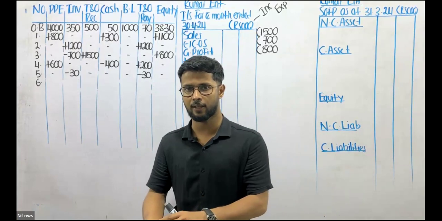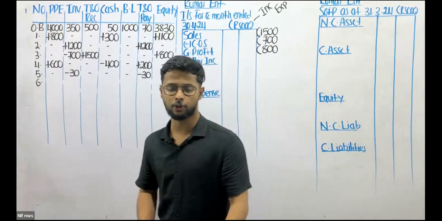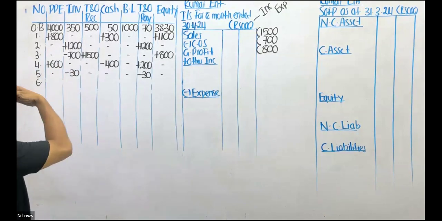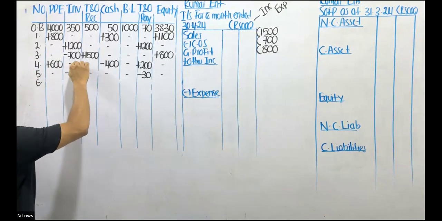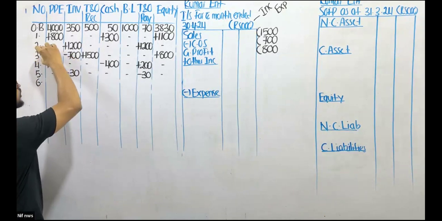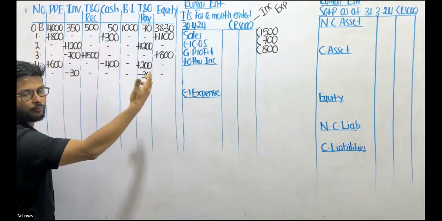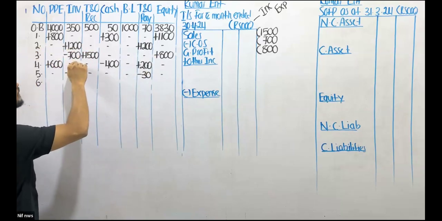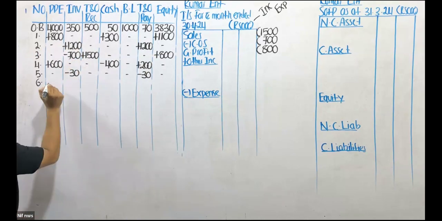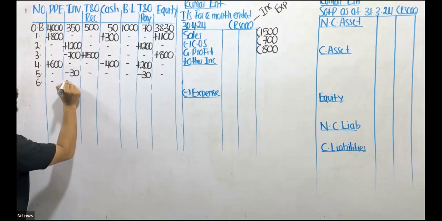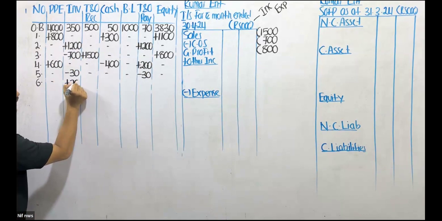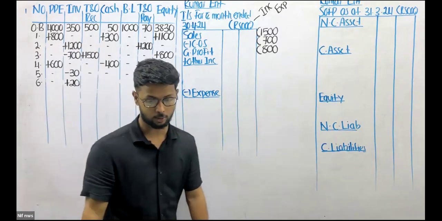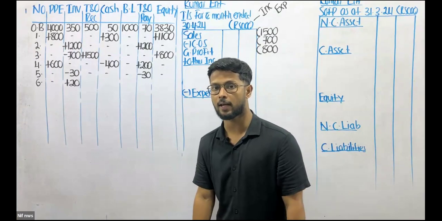So the selling price is 50, the cost is 20. What are we going to do? Listen to me very carefully. Just a very quick shortcut. If you sell, in the 3rd transaction, what did we do? We sold. When we were selling, we reduced the inventory. Now the sold goods are getting returned, which means I should add back my inventory by 20, because inventories are valued at cost.